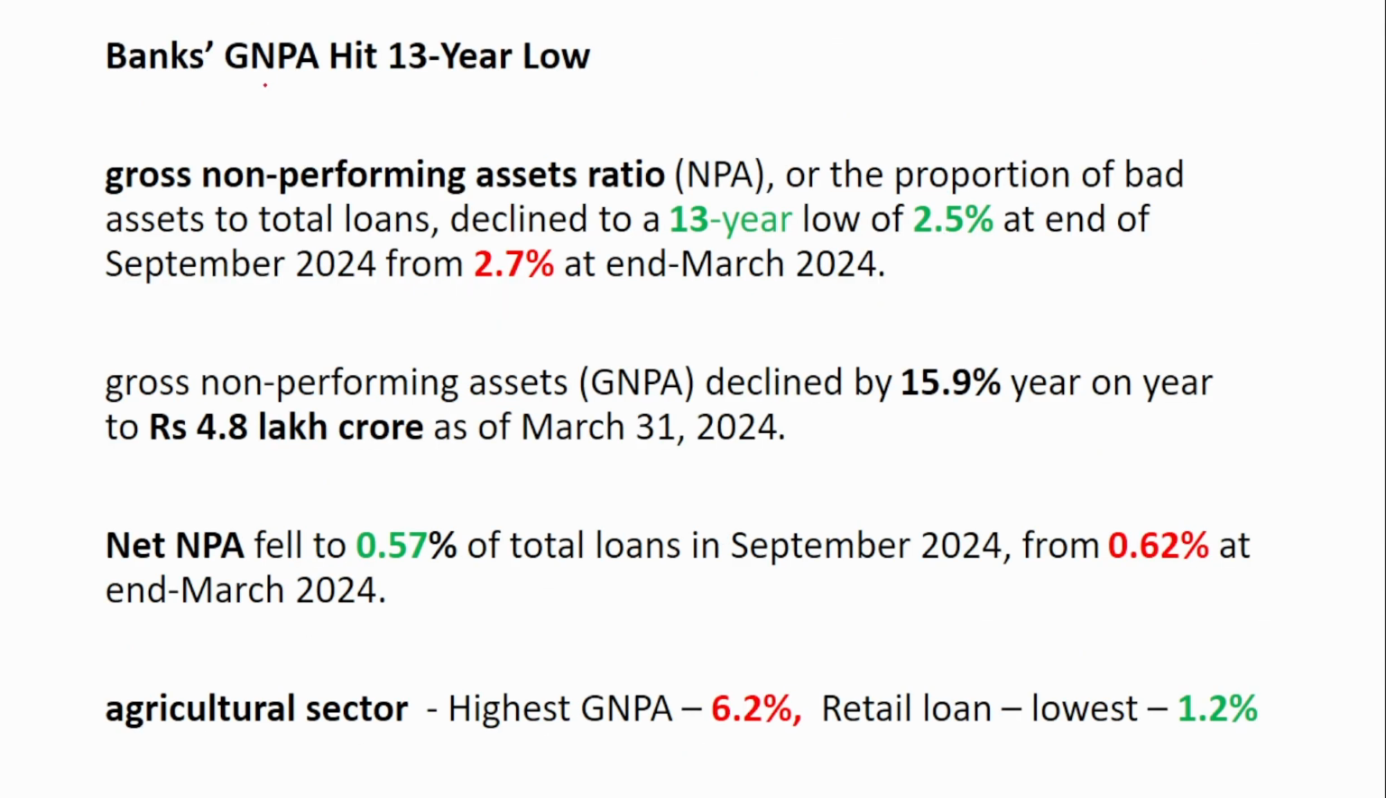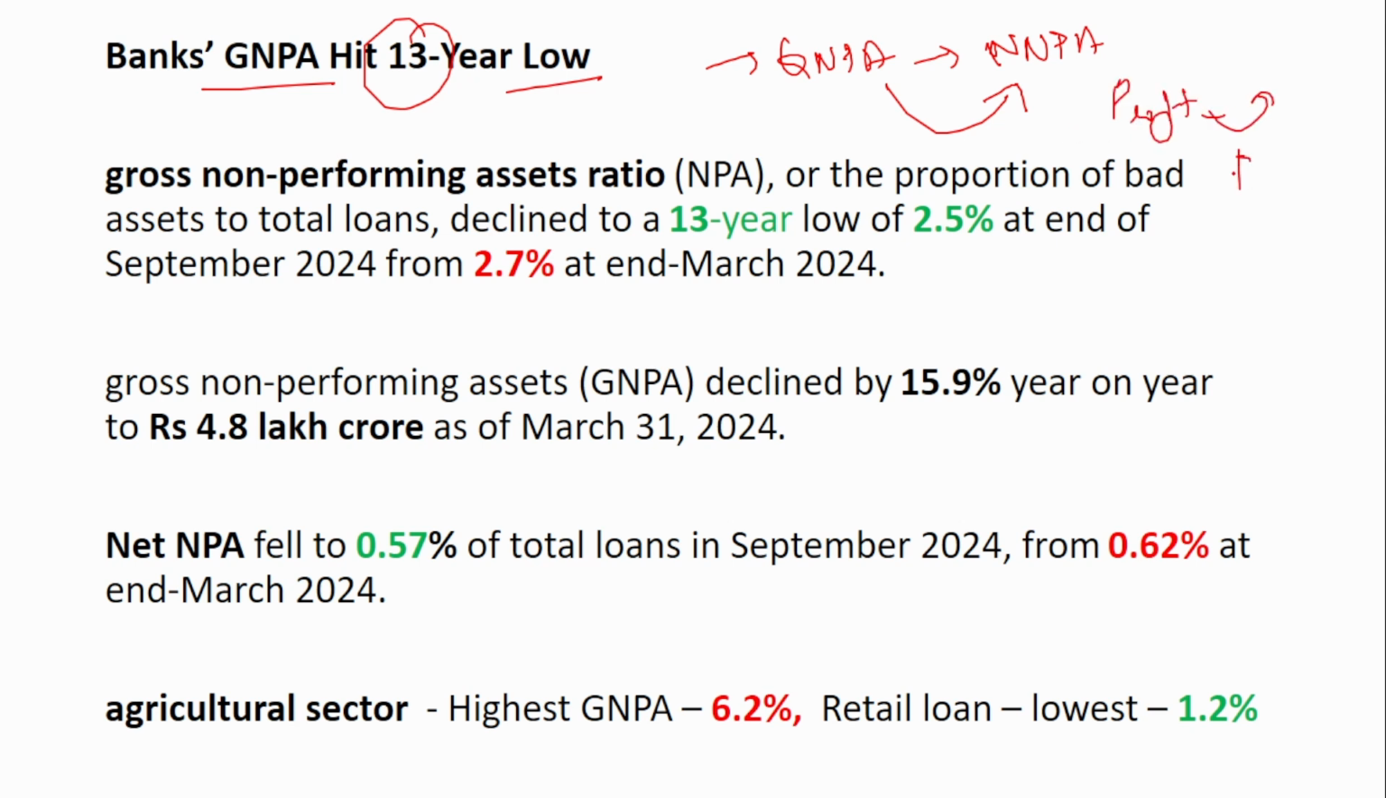Next is the gross NPA. So the banks' gross NPA hit a 13-year low. There are two things, gross NPA and net NPA. When you make the provisions, then a gross NPA becomes a net NPA. That is, when you take money from the profit of the bank and provision the bad loan, then a gross NPA becomes a net NPA.